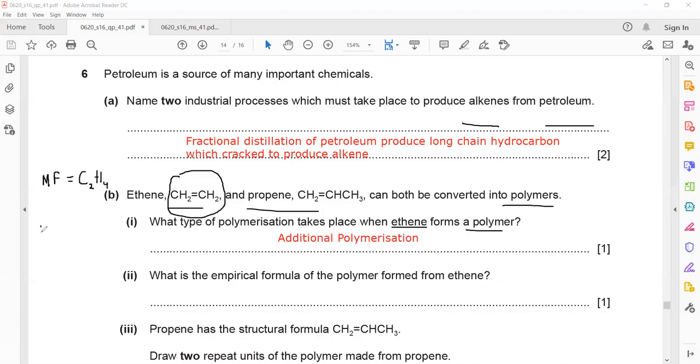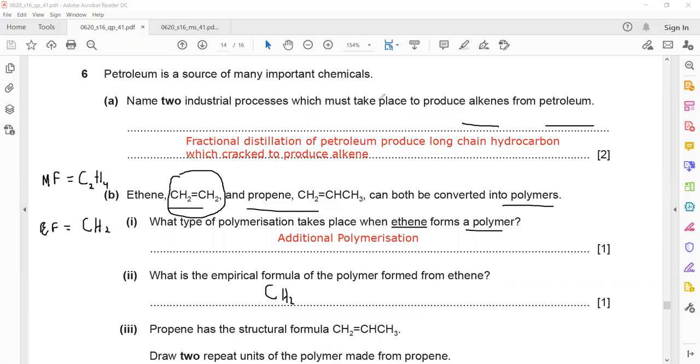So 2 and 4, what is the simplest ratio? It's 1:2, so CH2 will be there. The polymer and monomer both have the same empirical formula, so even if you find the empirical formula of the monomer, that will be the same as that of the polymer. Is it clear? The formula which represents the simplest ratio between the atoms present in a compound is called the empirical formula.